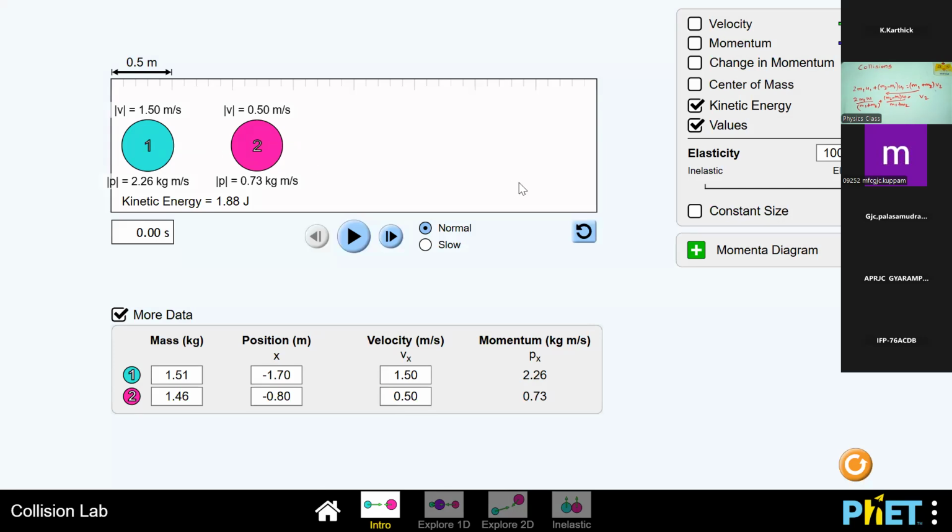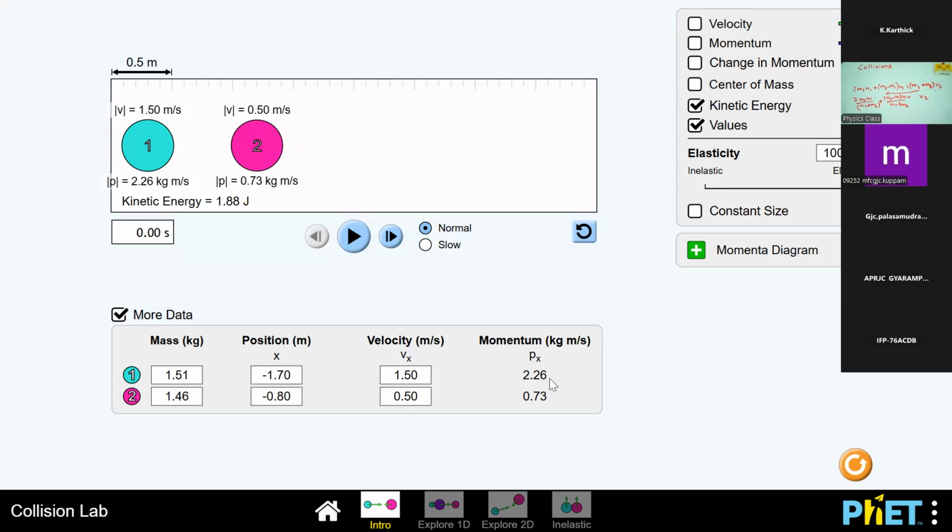So there are two objects. One object's mass is 1.51, and the other is 1.46. We can change the masses. The velocity of the first object should be higher than that of the second object, so it moves faster. So we put 1.50 for the first object and 0.50 for the second object.